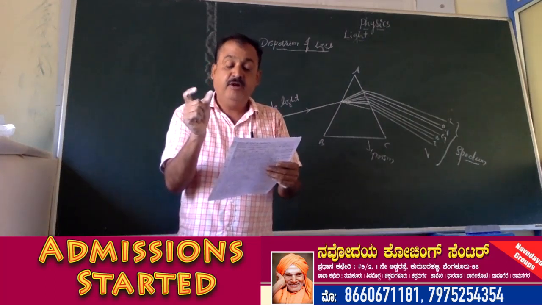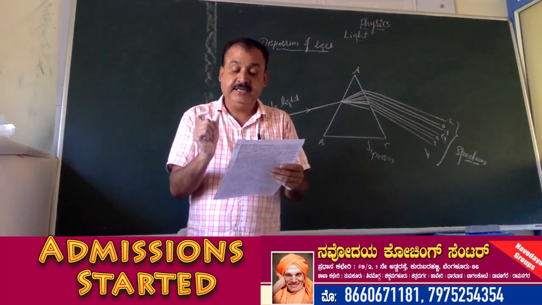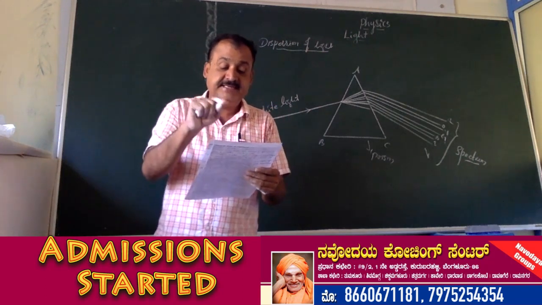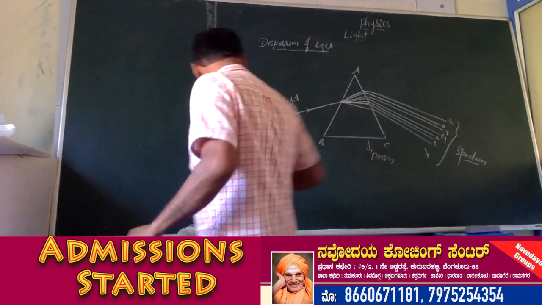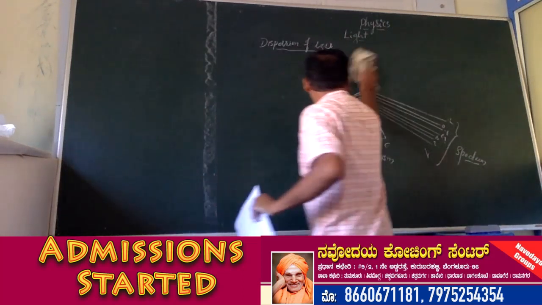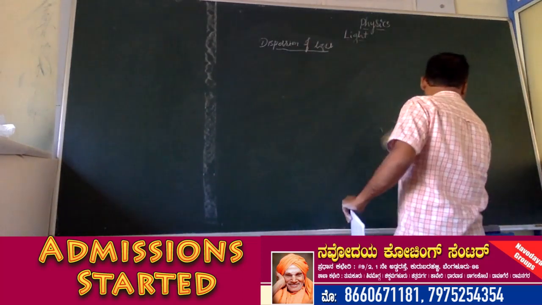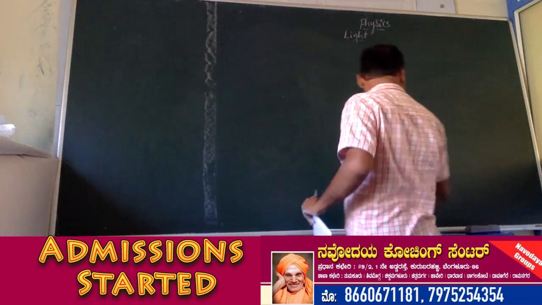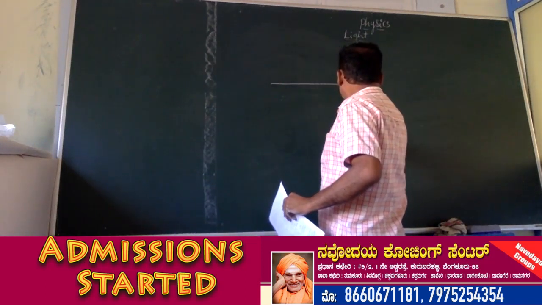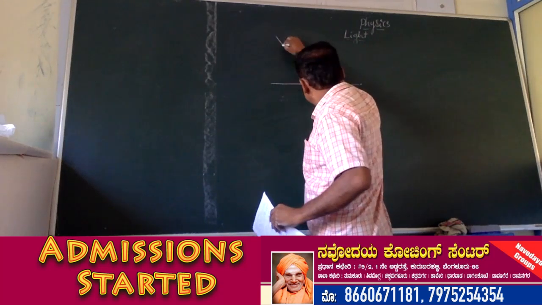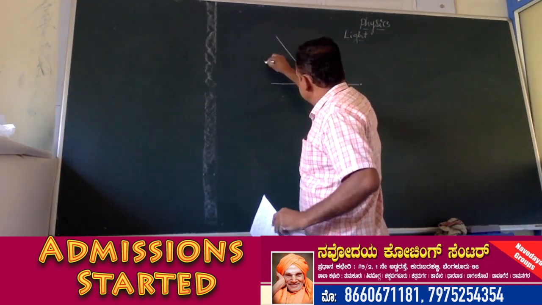If the angle of incidence is 50 degree, then calculate the angle between the incident ray and reflected ray. See to that. This is the diagram of the reflection of light. This is the plane surface. This is the incident ray.